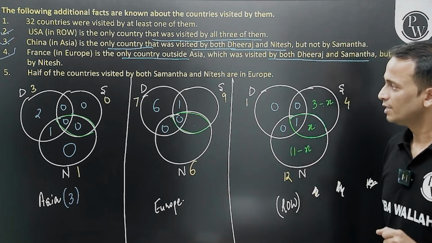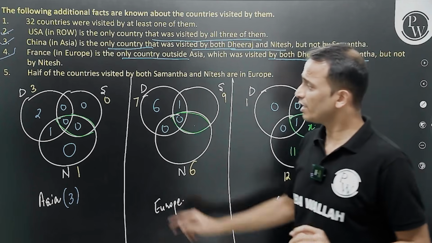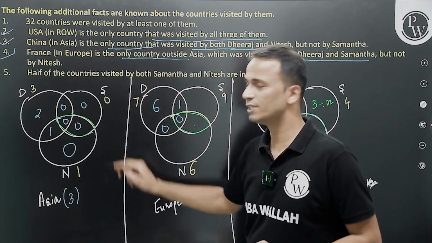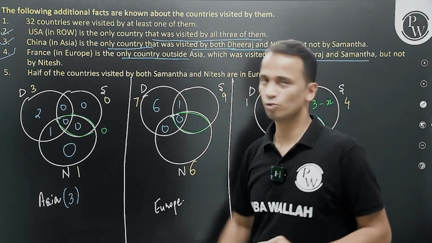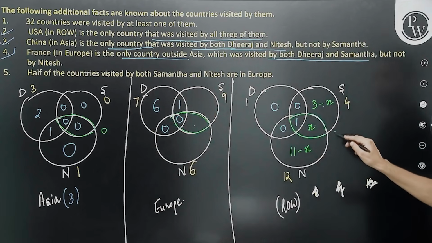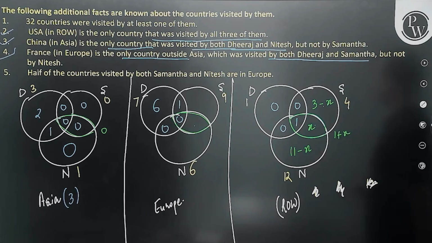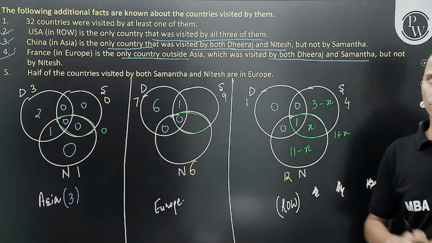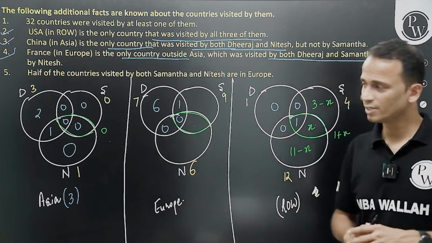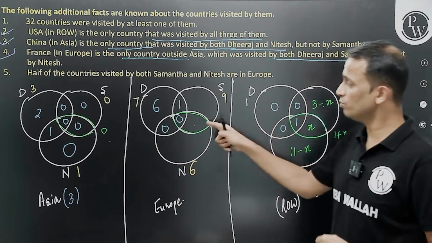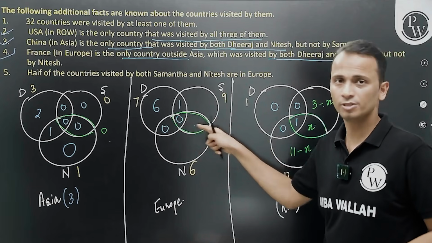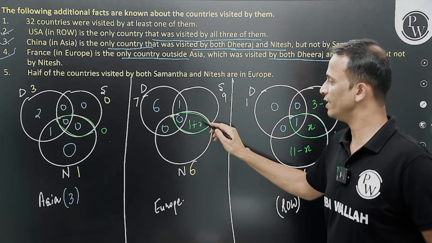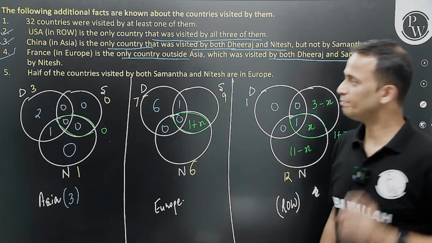Perfect. Now here, the number of countries visited by Samantha and Nitesh is 0, so this number is 0. In this case, it is 1 plus x. So I can say that 0 and 1 plus x, total countries 1 plus x. This should be equal to the sum of these two numbers here. So it is 0, and here I will get 1 plus x. I'll repeat this.